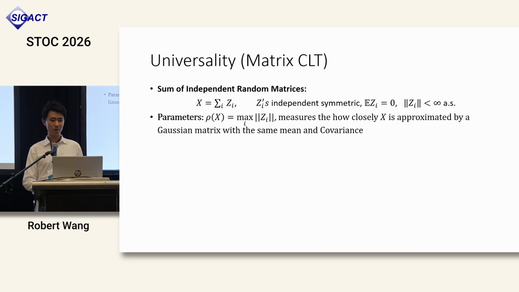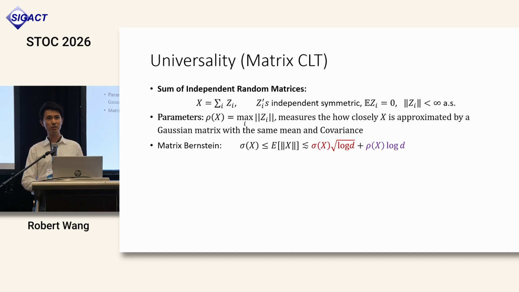And we define the parameter rho X to be the maximum norm of any of the Zi's. And there's this thing called the universality principle, which states that if rho X is small, then this matrix X roughly behaves like a Gaussian matrix with the same mean and covariance profile. So you can interpret this as sort of a matrix version of the CLT principle. Right? So again, the Zi's do not need to be Gaussian, they can be any kind of random matrix.